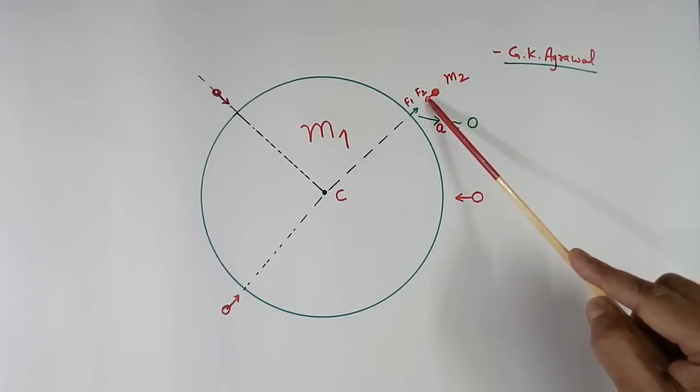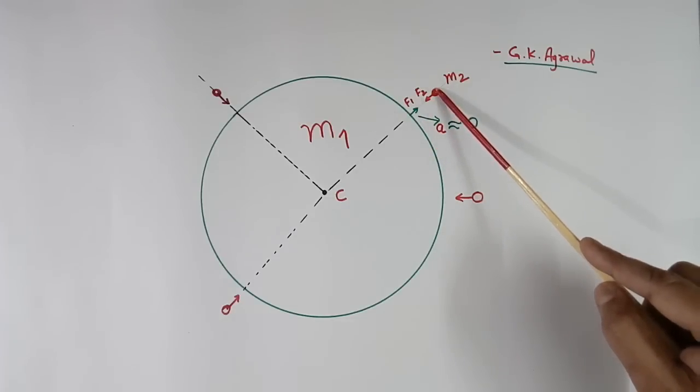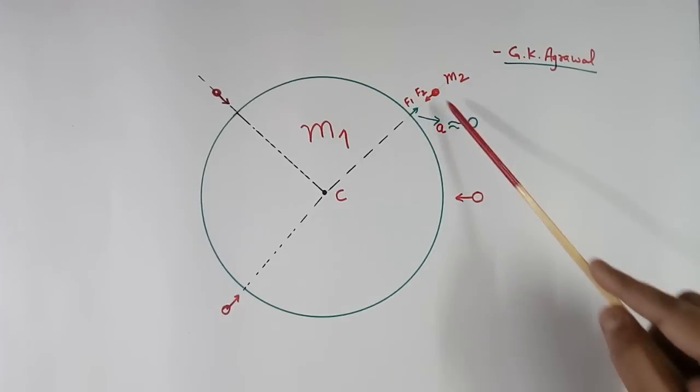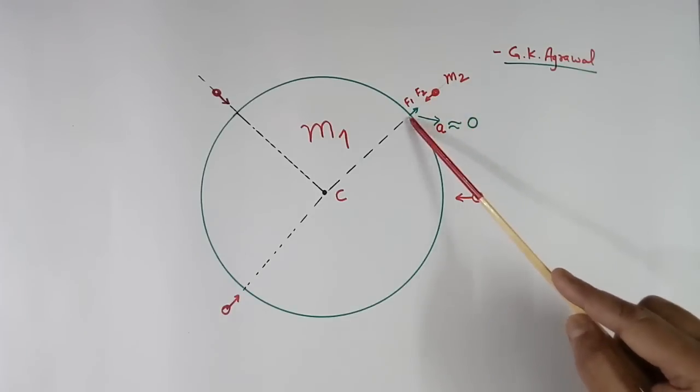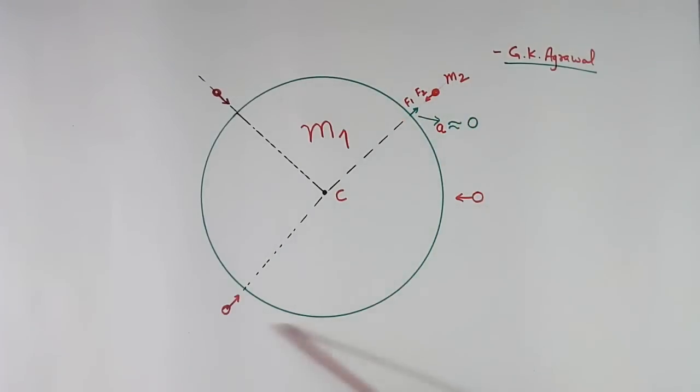So this will start moving this side fast because this mass is more. Similarly, suppose this and this: the acceleration will be very less or zero because this mass is very less compared to this.